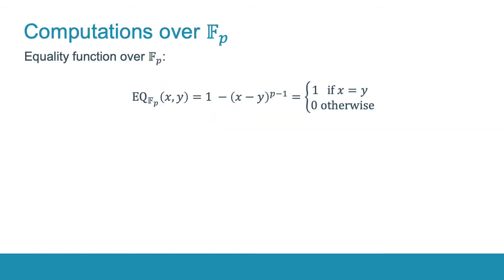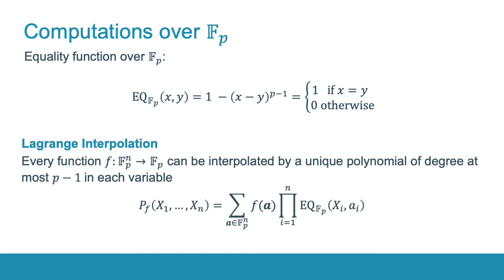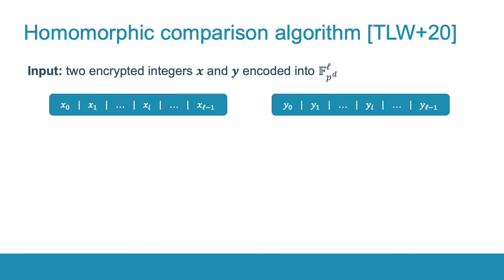To compute integer comparison, we need the equality function over F_p, which is defined in the following way and can be computed in a logarithmic number of non-scalar multiplications. Using the equality function, we can interpolate any function over a finite field using the Lagrange interpolation. The resulting polynomial will be unique and of degree at most p-1 in each variable. As a result, we have all the ingredients to compare encrypted integers.